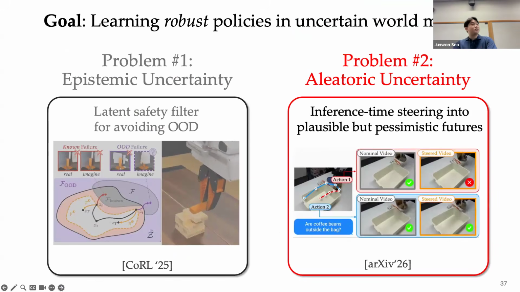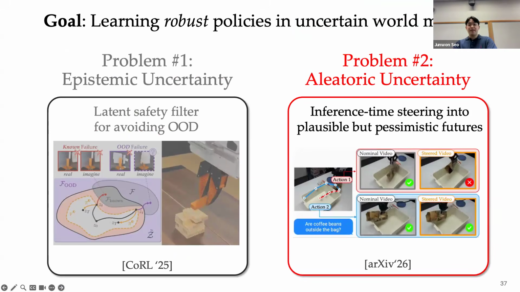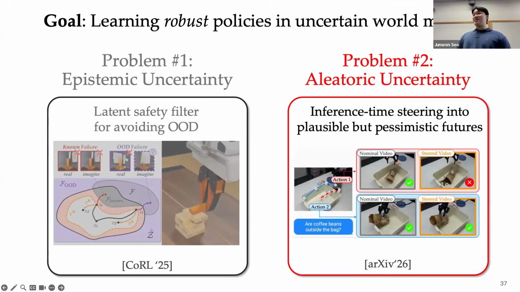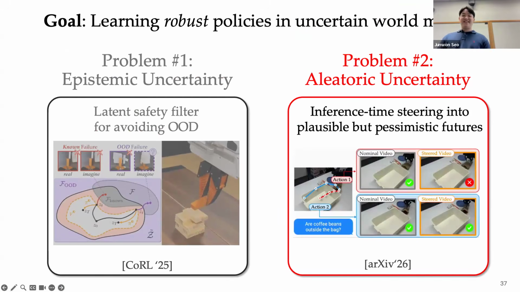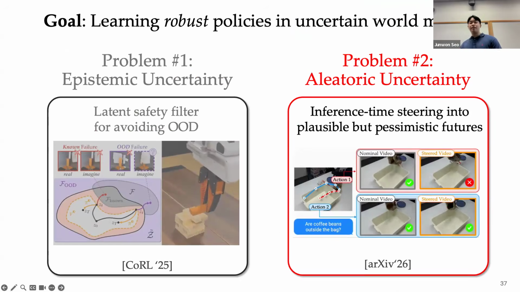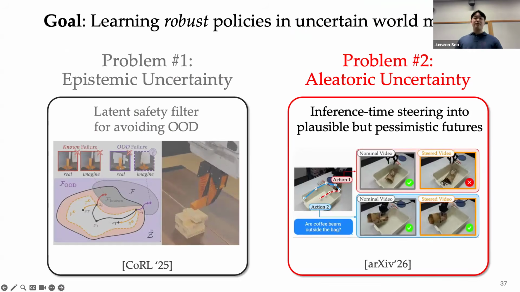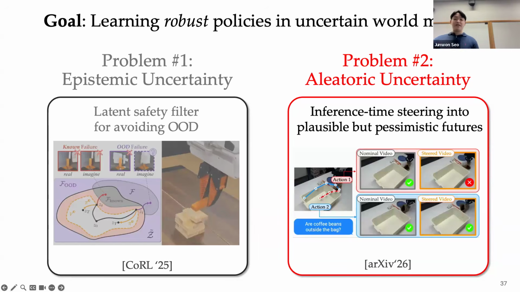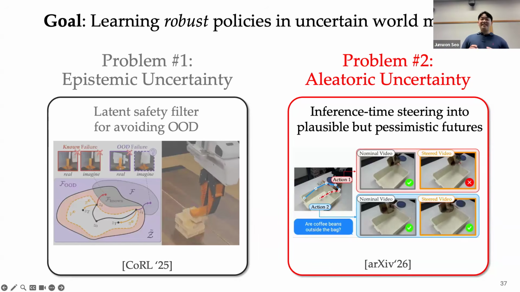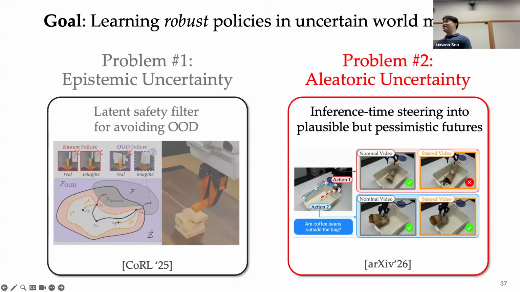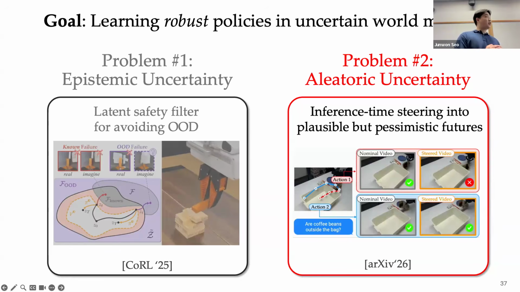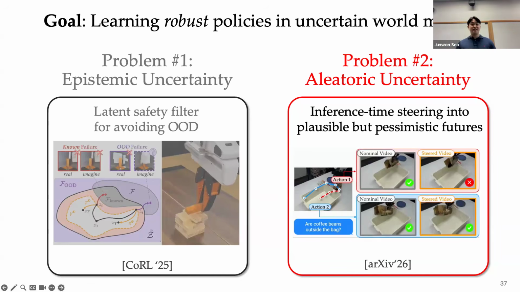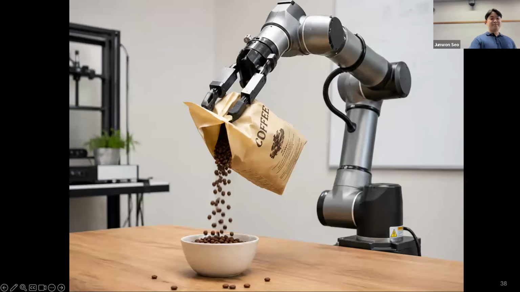So while we can achieve robustness to epistemic uncertainty, aleatoric uncertainty in world model imagination still persists. And I think addressing this aleatoric uncertainty is very essential for robust visuomotor policies and reliable robot operations in the world. Because, as mentioned earlier, it cannot be eliminated even with internet-scale data collection. So data is not the problem. And we now tackle this second challenge, achieving robustness to aleatoric uncertainty in world model imaginations.